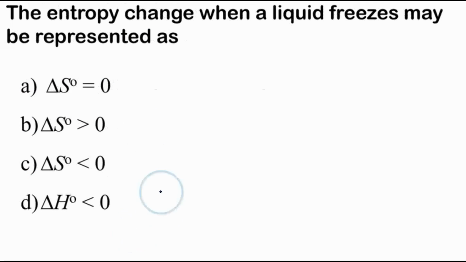Okay, next one here, number 2. The entropy change when a liquid freezes may be represented as... So when a liquid freezes, it's in this liquid state. Now the molecules are bonded together loosely. They can roll around each other. They are moving.